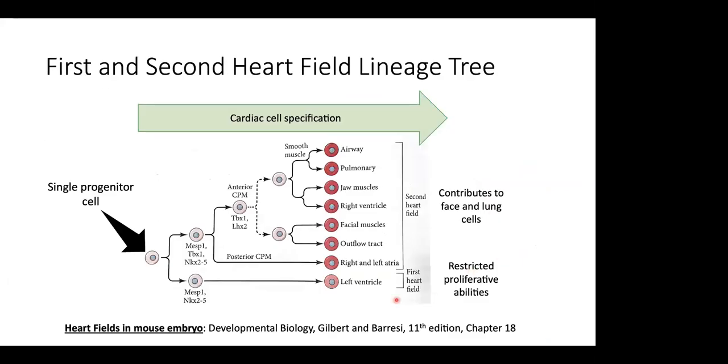And this is again just another picture showing what I showed you earlier, how the first heart field is building the left ventricle. But here I took this picture because it shows how a single progenitor cell, based on what kind of markers it is expressing or is being influenced by, can either